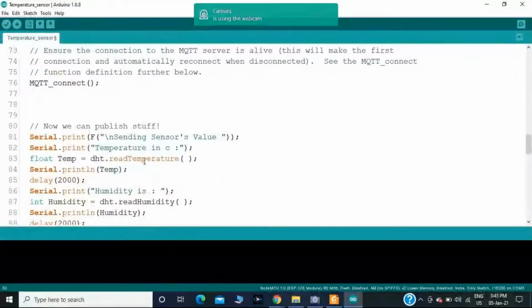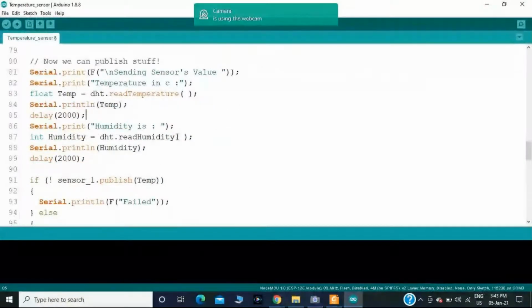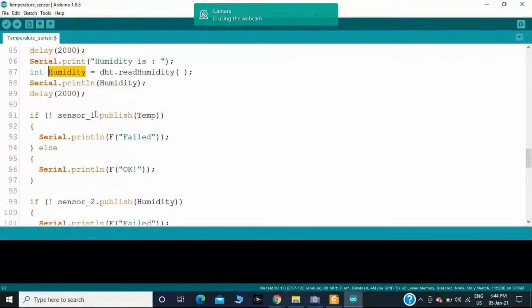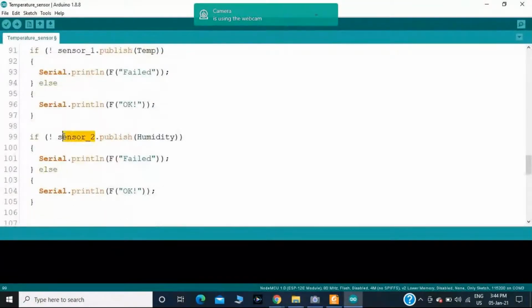One, the temperature after reading the temperature value. Then afterwards, reading the humidity value, you should store them in the respective fields, temperature and humidity. Then afterwards, you will publish each individual field name. Sensor one with respect to the first field, temp. Sensor two with respect to the second field, humidity. Like that, we are sending the data.